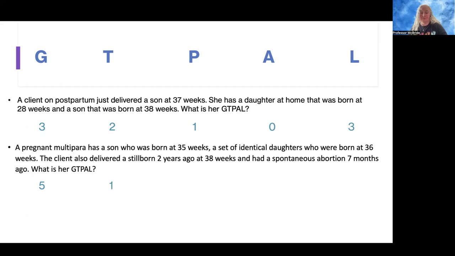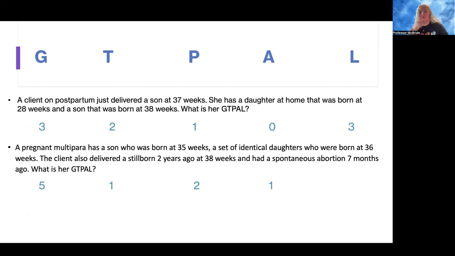For preterm, she has the son that was born at 35 weeks. That's 1 preterm. She has the twins that were born at 36 weeks. That's going to count as 1 delivery. Okay, so that's 2 preterm deliveries. And then the stillborn was her term delivery, and the abortion doesn't count in preterm. So she has 2 preterm deliveries. And then she had the spontaneous abortion 7 months ago, so that's 1 abortion.